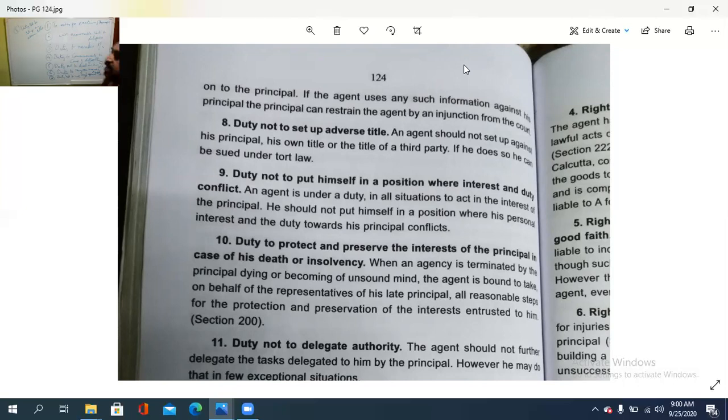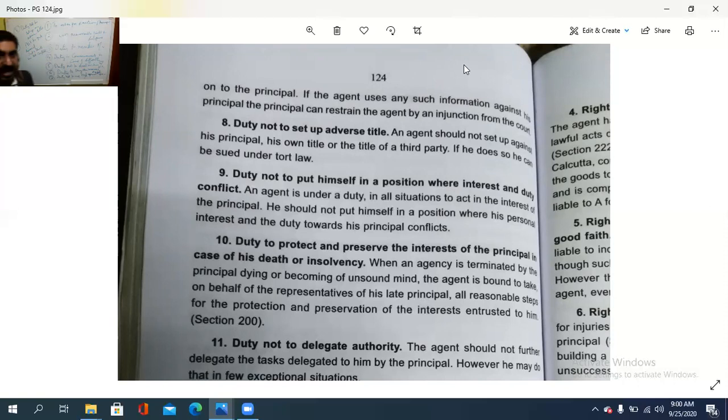So that is duty not to set up an adverse title. Then duty not to put himself in a position where interest and duty conflict. താല്പര്യവും അതുപോലെ അയാളുടെ വർക്കും that should not be in a conflict. So that is duty not to put himself in a position where interest and duty must conflict.